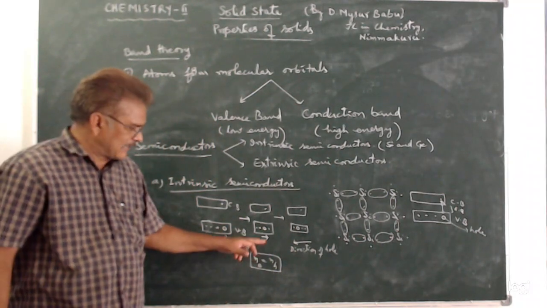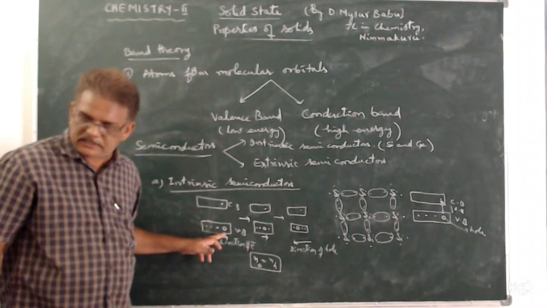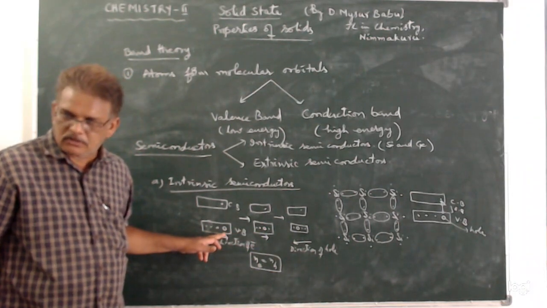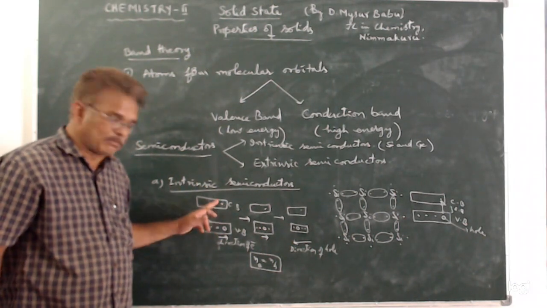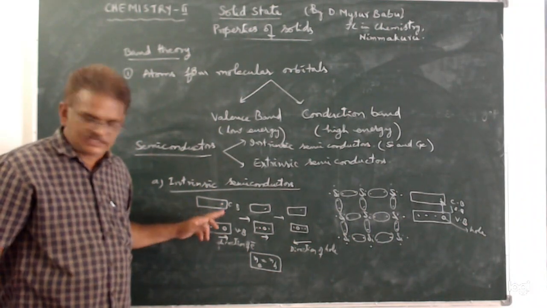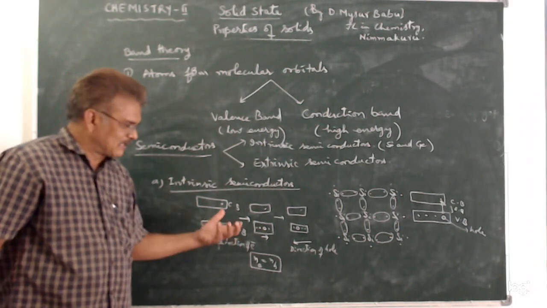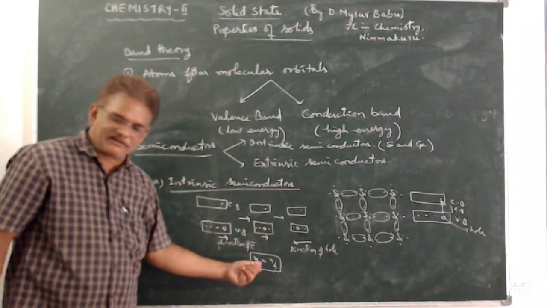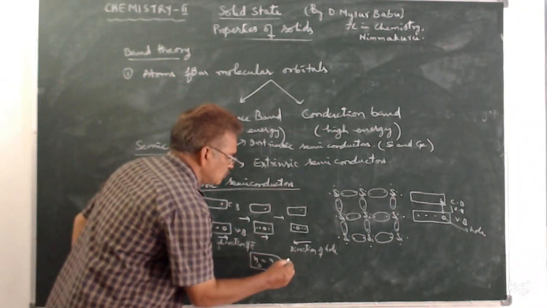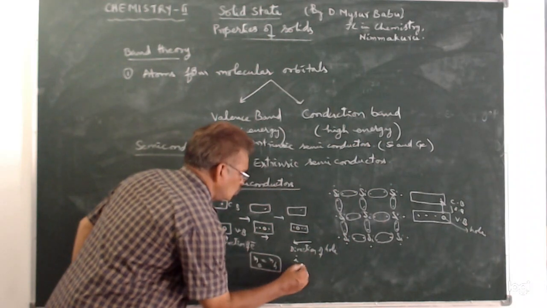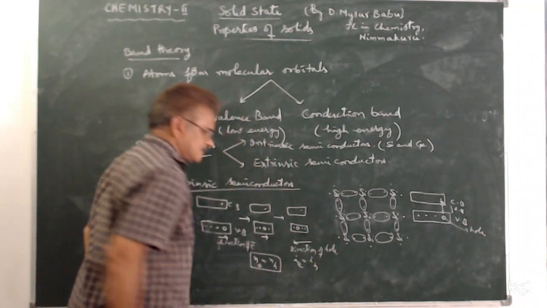The number of electrons entering into the conduction band is equal to the number of holes formed in the valence band. And the conductivity is due to the flow of electrons and holes. Therefore, the number of electrons and holes is equal, and current due to electrons is equal to current due to holes.